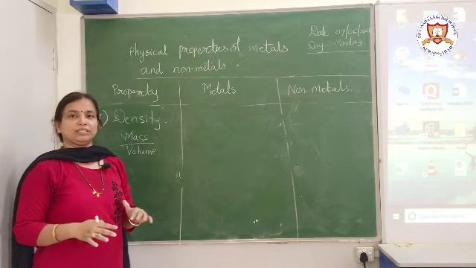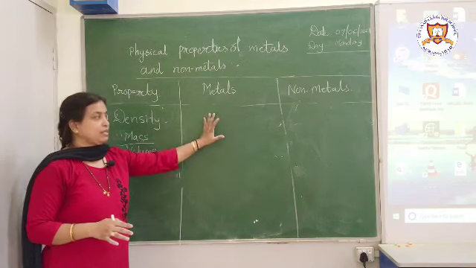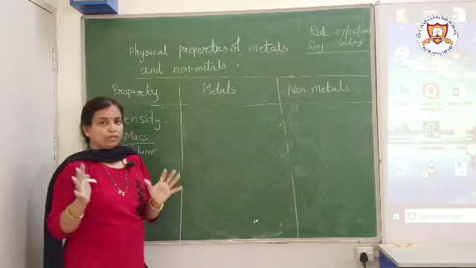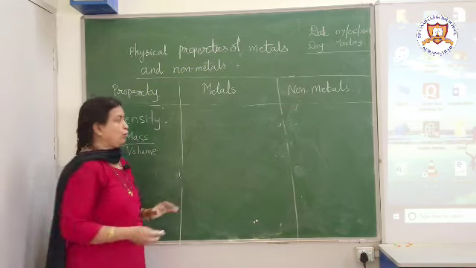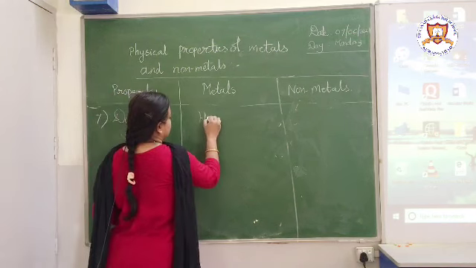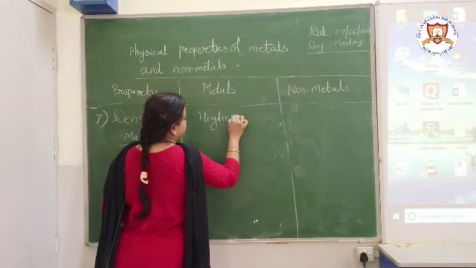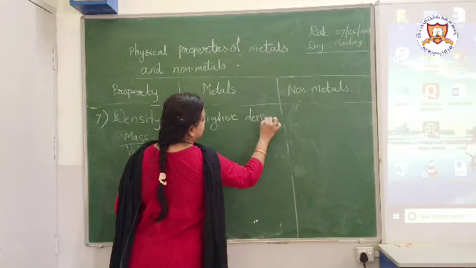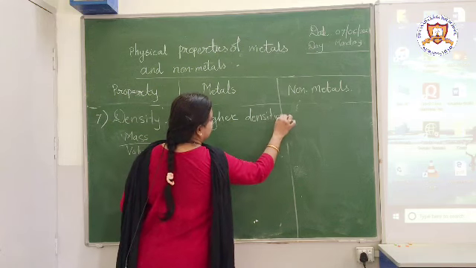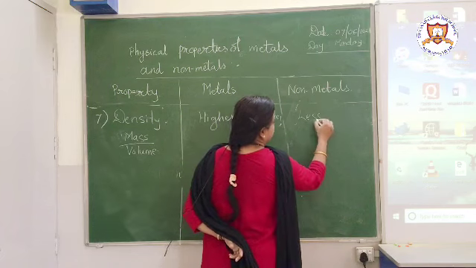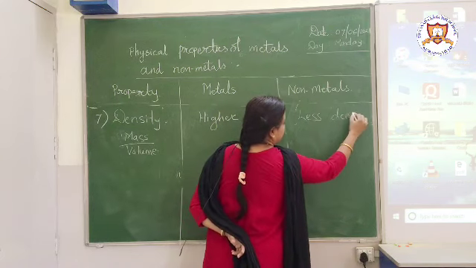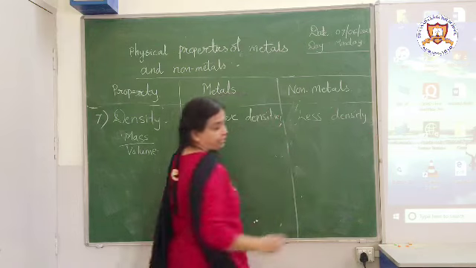We have seen in the beginning that metals are generally solid in state, and as they are solid, their atoms and molecules are tightly packed, hence the density is also more. So they have higher densities. And non-metals have less density as compared to the metals.